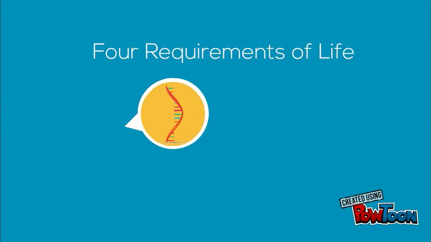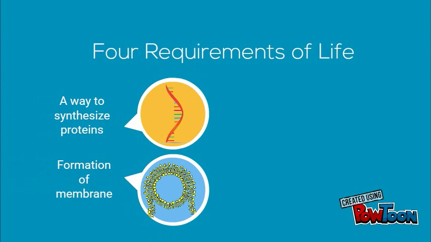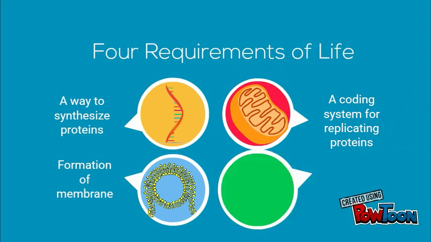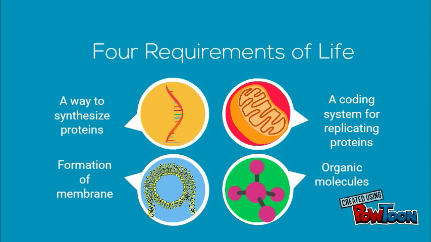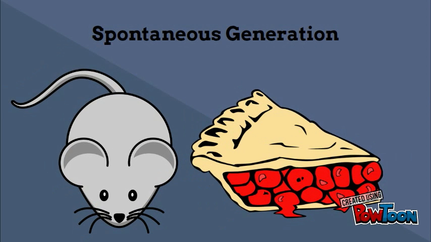The four requirements of life were a way to synthesize proteins, formation of a membrane, a coding system for replicating proteins, and organic molecules. Spontaneous generation is a concept in which life originates from non-life.